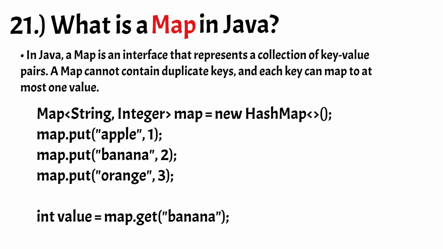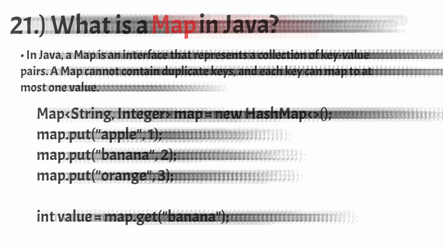Maps also provide methods for iterating over the keys or values in the map, as well as checking if a key or value is present in the map. Additionally, maps can be used to efficiently look up values based on their associated keys, making them useful for a wide range of programming tasks.